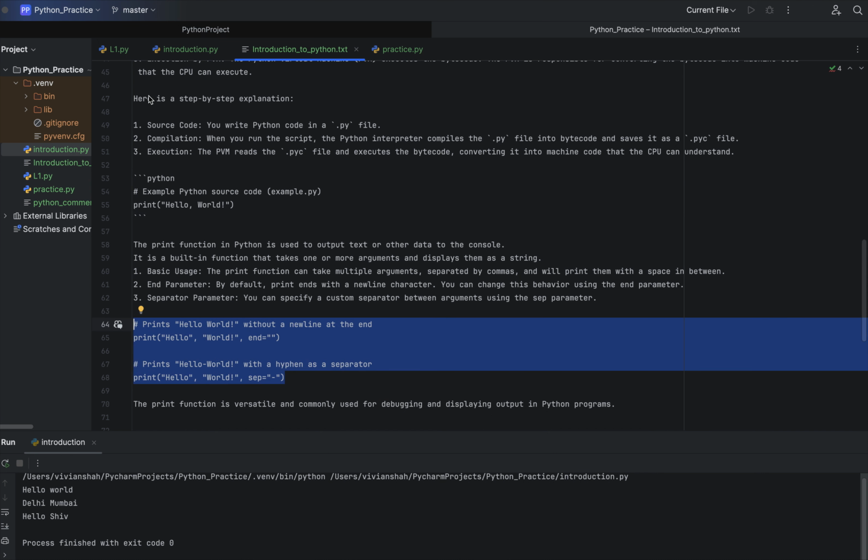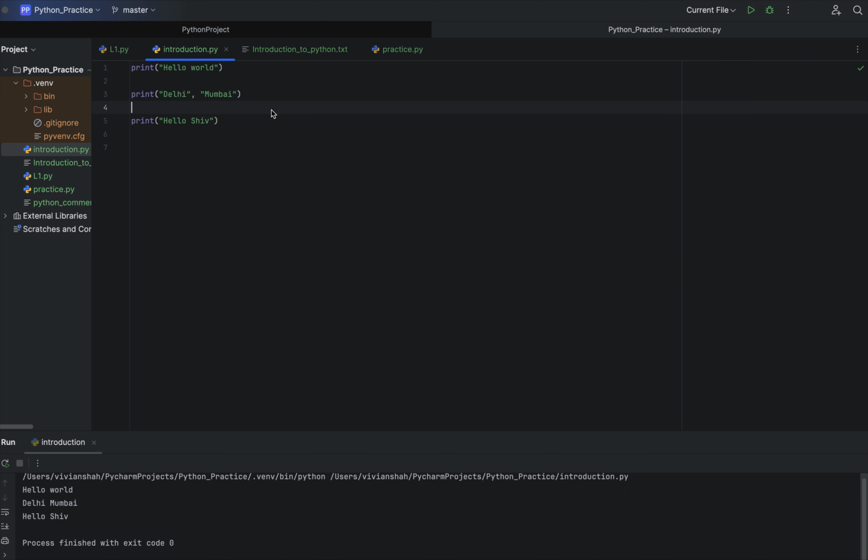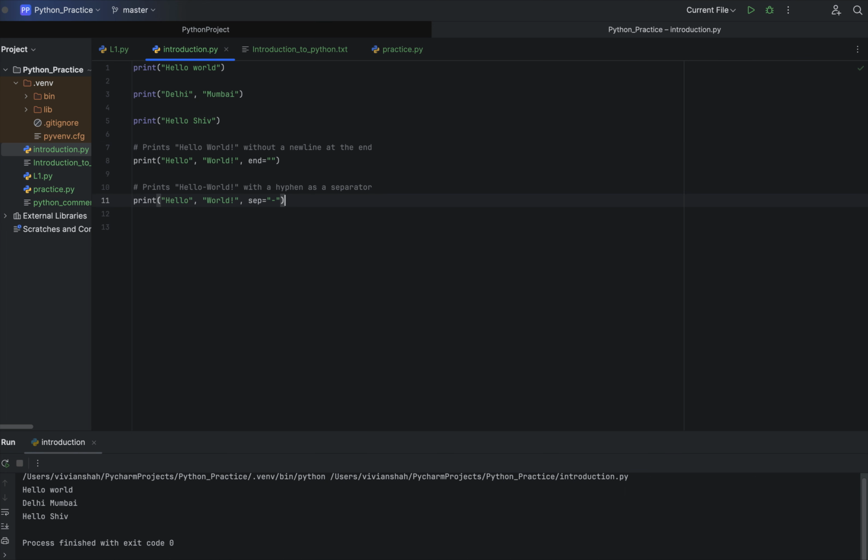Let me show you here. Here you can see we have two more parameters: one is end and another is this separator, a dash. So if you have multiple arguments and you pass the separator, it will print, and between these words this will be the separator.